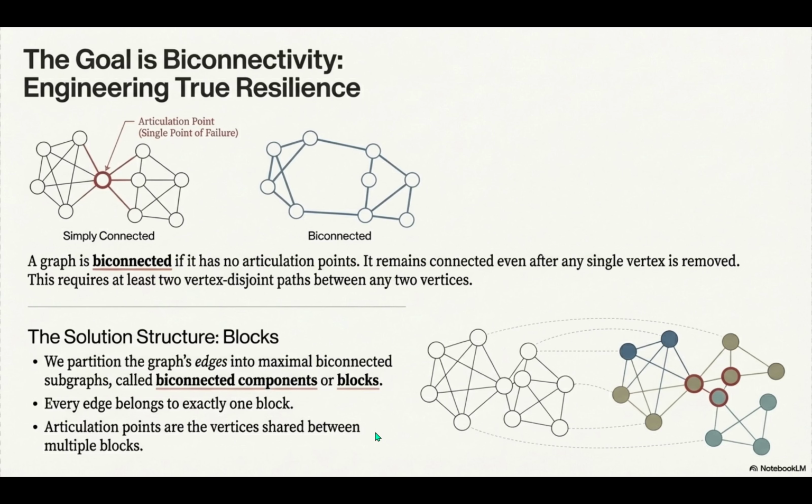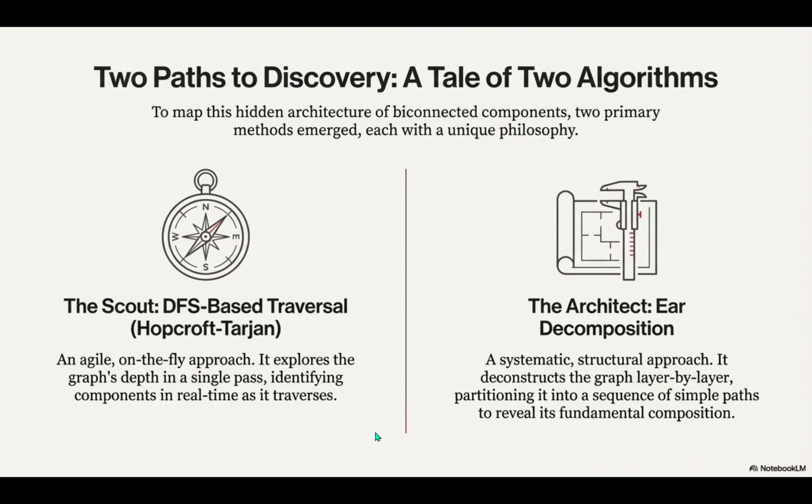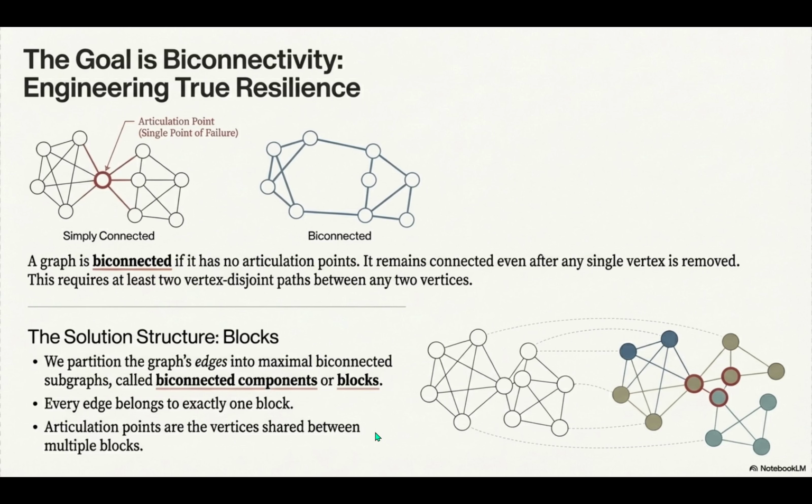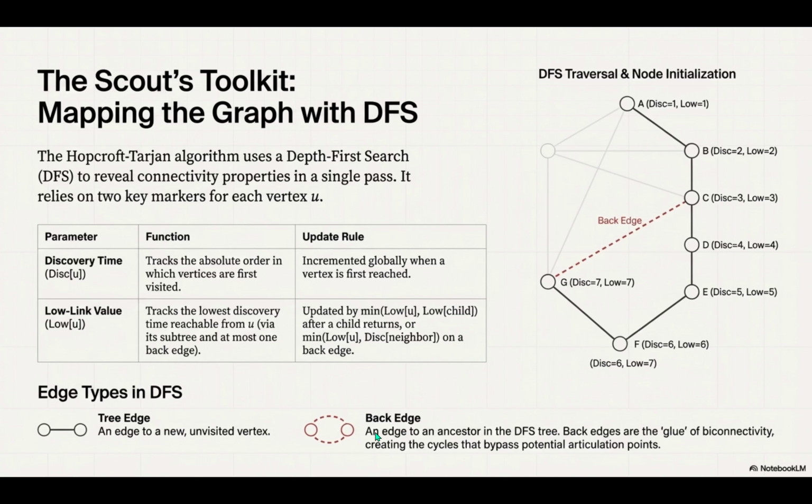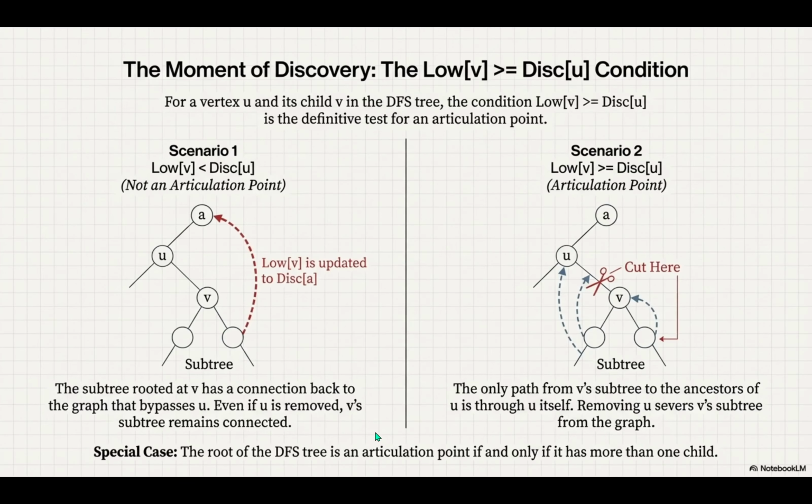Right, where you're worried about a link failing, not a node. Exactly. If removing a single edge, a cable, a road, fragments the network, we call that edge a bridge. A bridge is, by definition, the least resilient structure possible. But for most critical infrastructure, you have to plan for the more severe case, node failure. The bar is definitely higher for node failure.